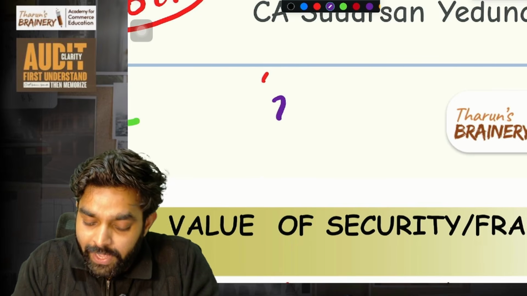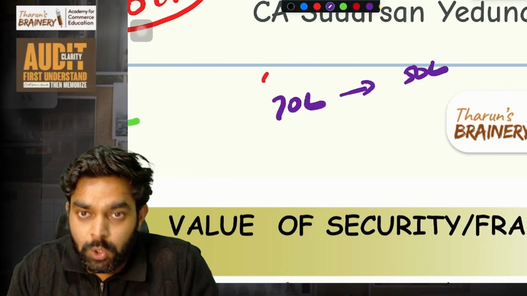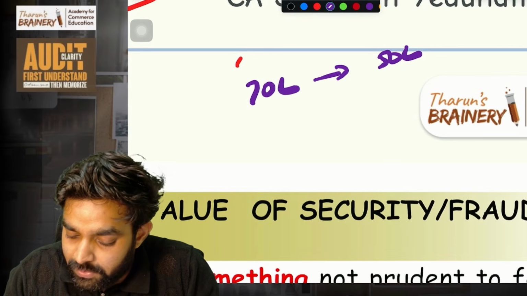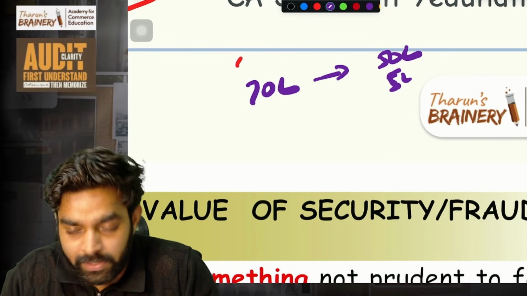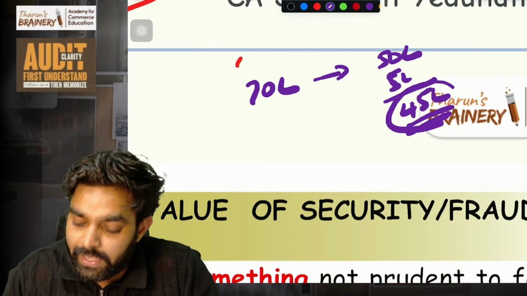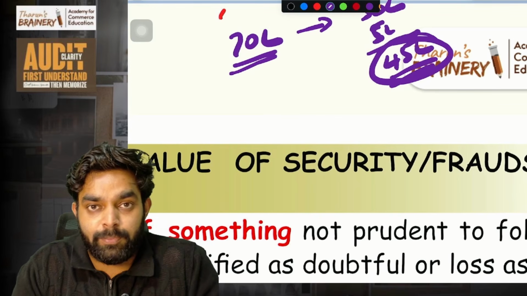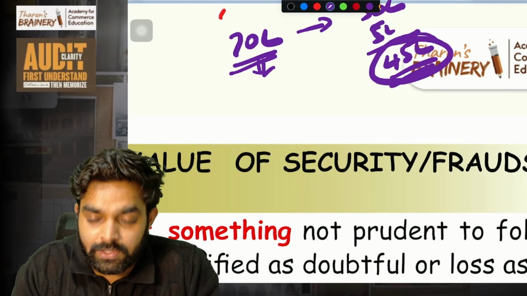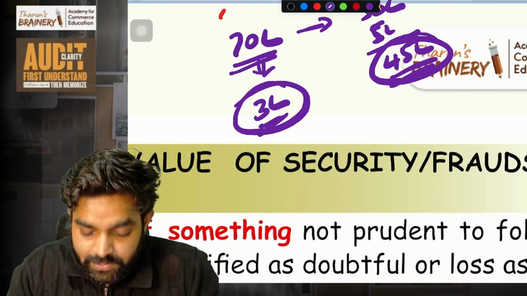The value of the property was 70 lakh and the bank gave me a 50 lakh loan. 2 years are over. I have paid almost 5 lakh in repayment. So the outstanding balance with interest, imagine, is 45 lakh. And 70 lakh was my property's value. Now because of the earthquake, my property's value went down to say 3 lakhs.